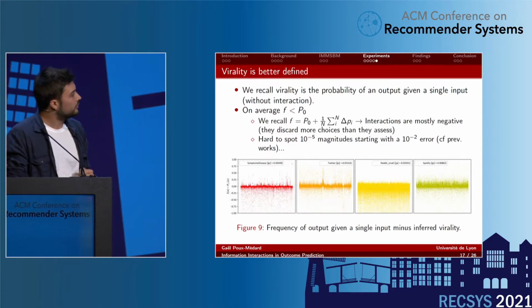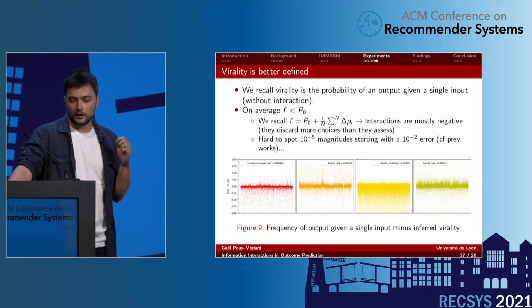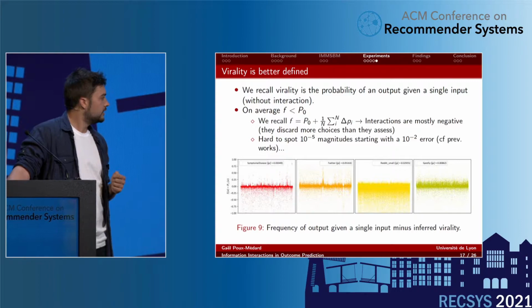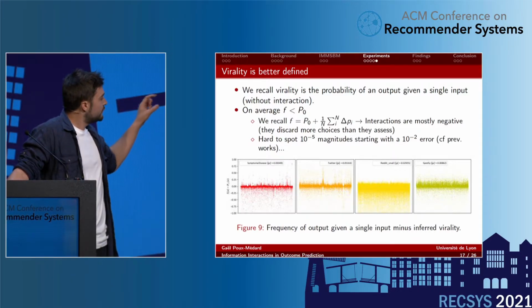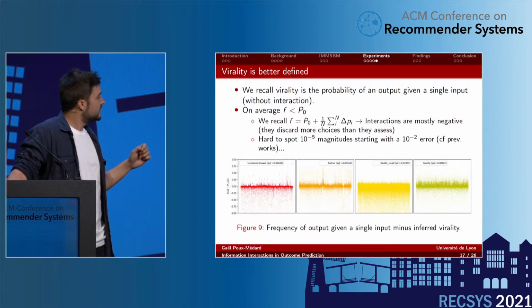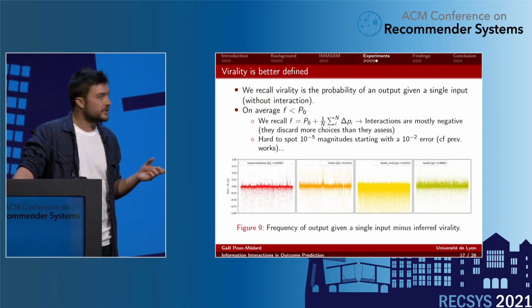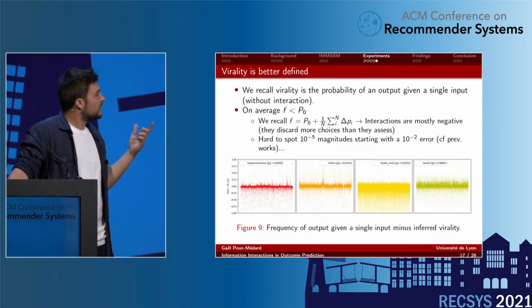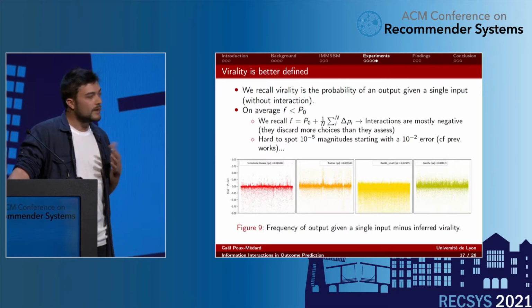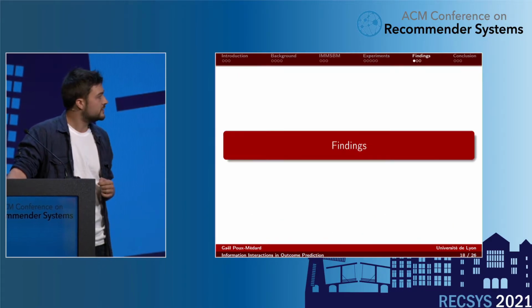And finally, I told you that base virality must be inferred at the beginning of the talk. Here I'm plotting the base virality, as it has been defined before, as the frequency of an outcome in the training set, versus the virality that we inferred using the IMM-SBM, our model. We see that there is typically a 10 to the power minus 2 difference between the two quantities. So it makes it hard to spot interaction of the order of 10 to the minus 5 on the probability when you might start with a 10 to the minus 2 error. So that's another argument for why virality must be inferred.